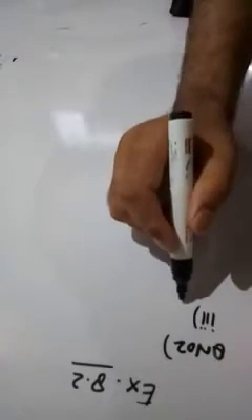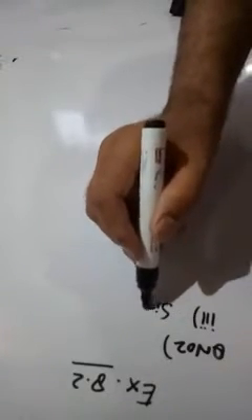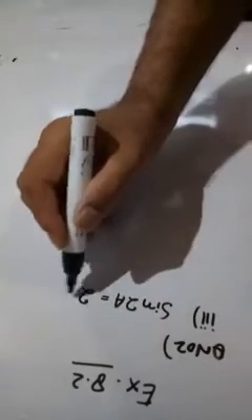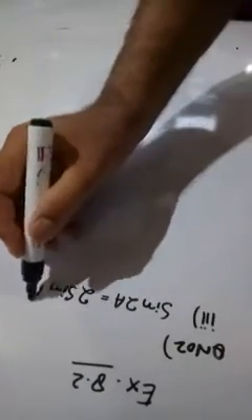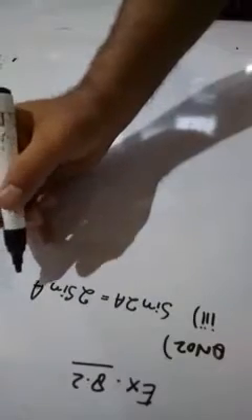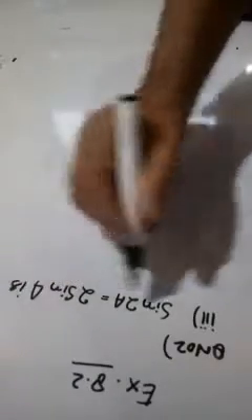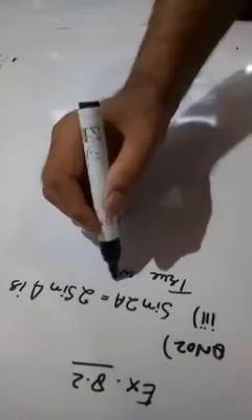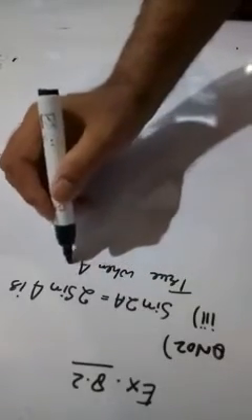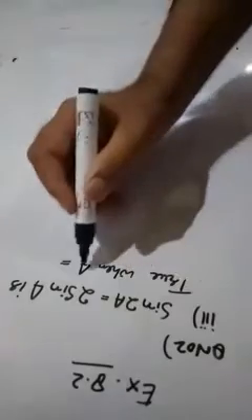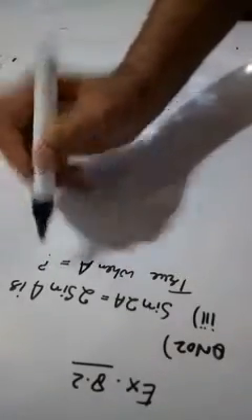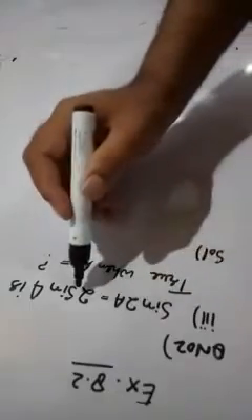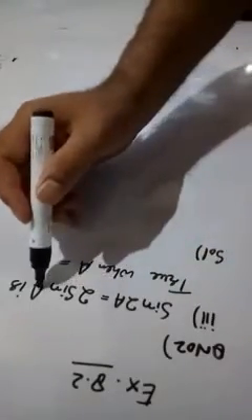Then the question is saying that sine 2a is equal to 2 sine a is true when a is equal to, that means we have to get the value of a when sine 2a is equal to twice sine a.